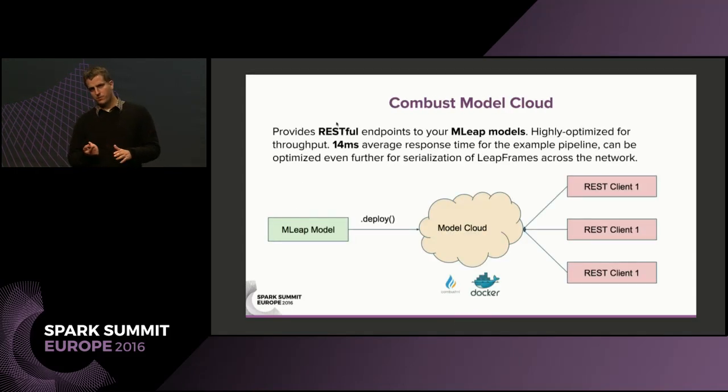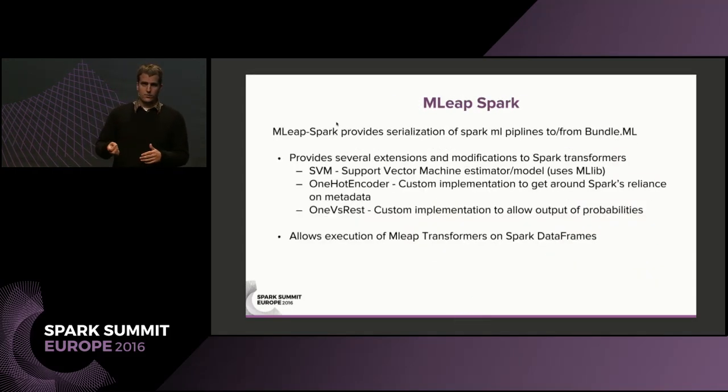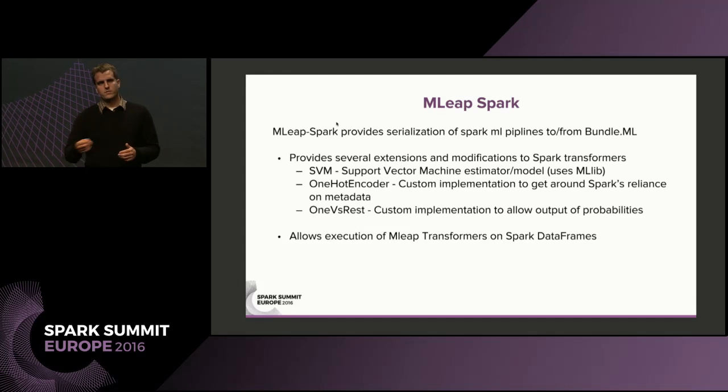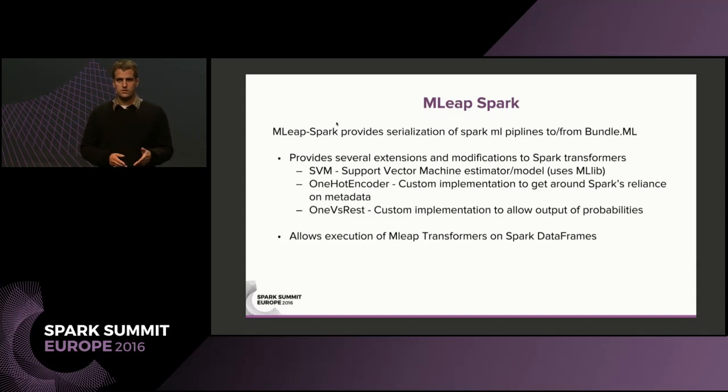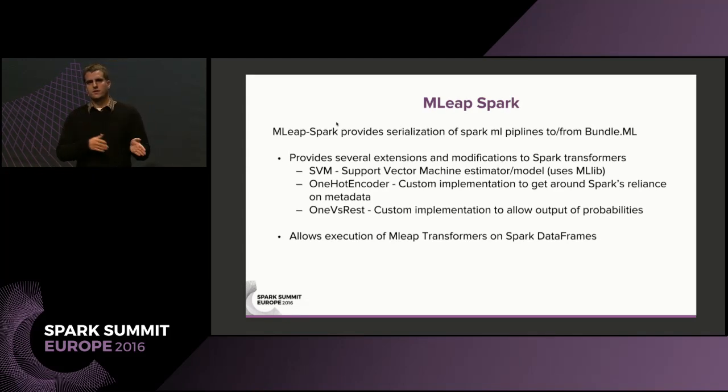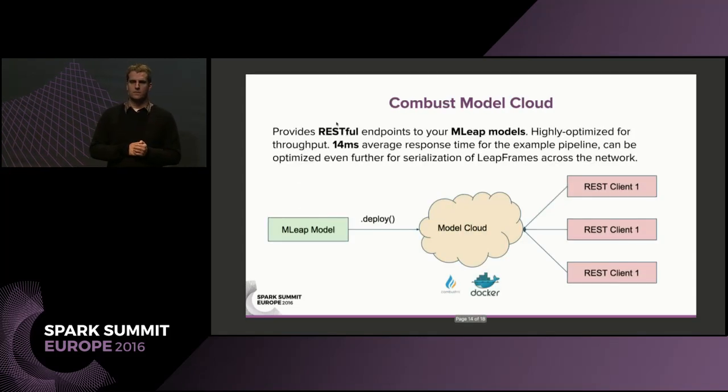The last thing that MLeap Spark lets you do is, I was talking before about those transform builders. Well, we implemented the Spark transform builder so you can actually take your MLeap pipelines and you can execute them against Spark data frames. And this is really useful if you're trying to share features between researchers and your actual production pipeline. Because now you can implement a feature as an MLeap transformer, and you can have it execute exactly the same on our API servers as it does when you're actually building your research data set.